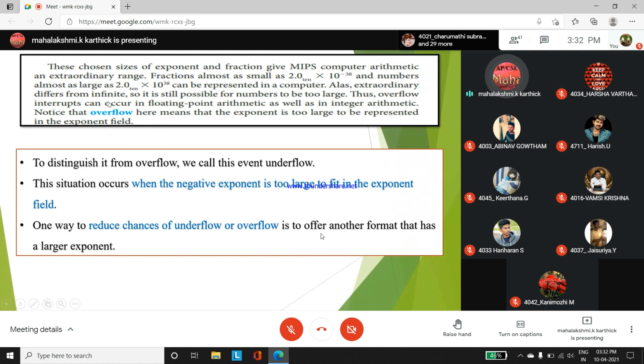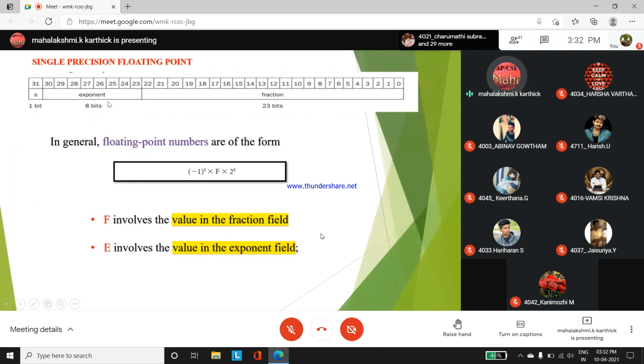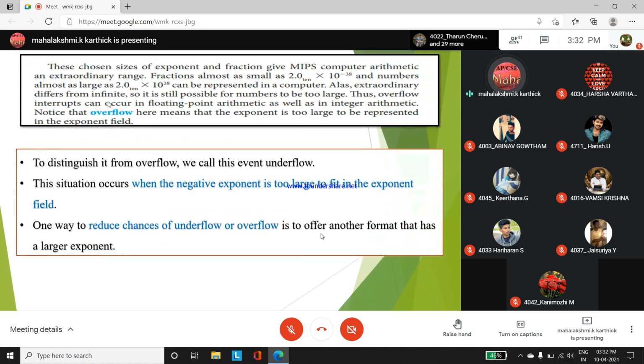So in most of the floating point numbers, the single precision format cannot be supported. So to distinguish it from overflow, we call this event underflow. In another word, overflow is also called underflow. So this situation occurs when a negative exponent is too large to fit into an exponential field. One way to reduce the chances of underflow and overflow is to offer another format. So we have to go for another larger format. So which format, which precision do we have to depend on? If single precision format is not supporting all types of floating point values, then what precision do we have to go for?